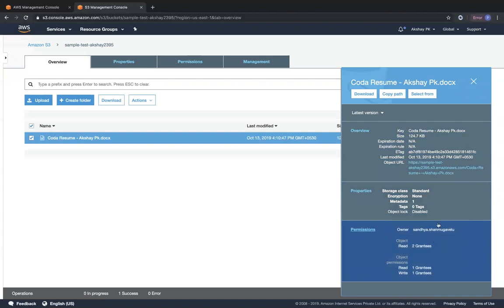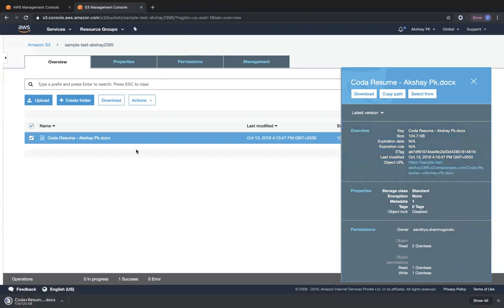We have full permissions. Okay. So if I click on the object URL, it's going to open it in a new tab. Okay. And you can view my resume. Probably it's going to download the resume because it's in doc format, and docx format is not supported by Chrome. If it's of a PDF format, you will be able to view it in a new tab.